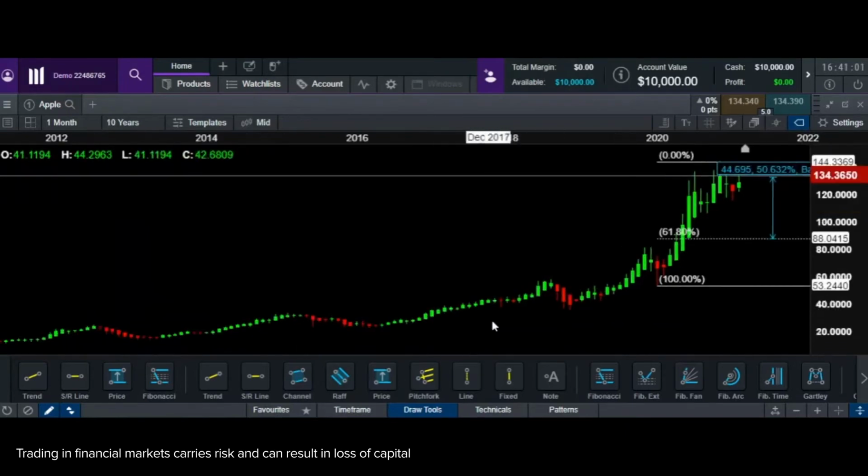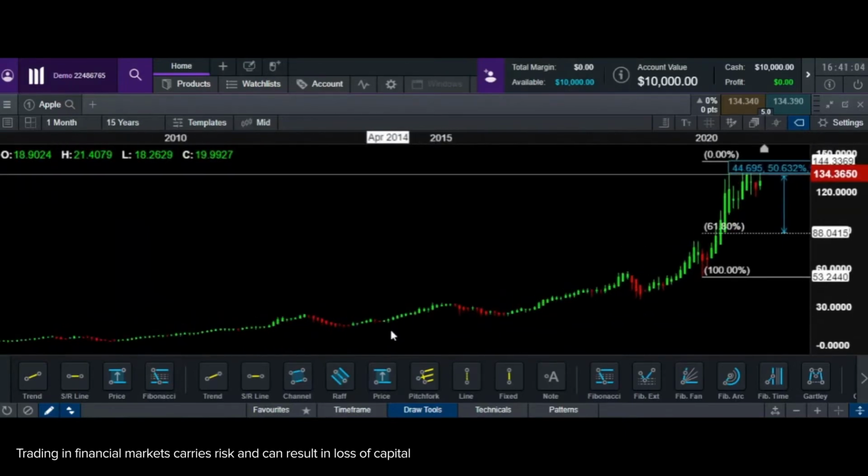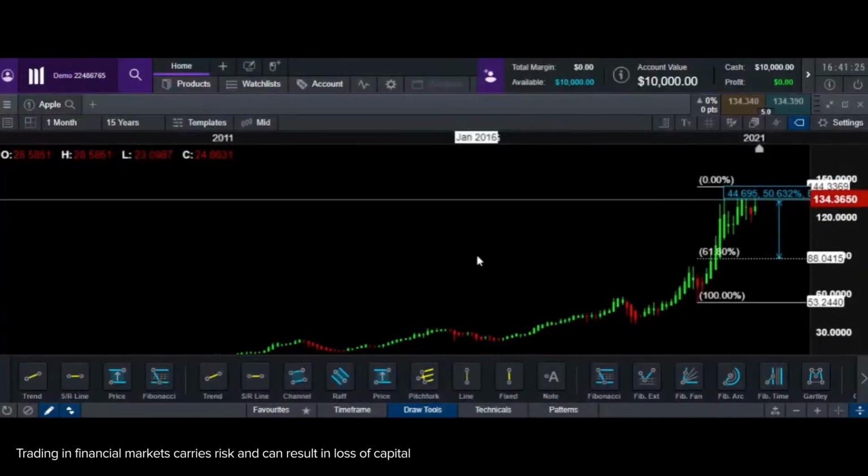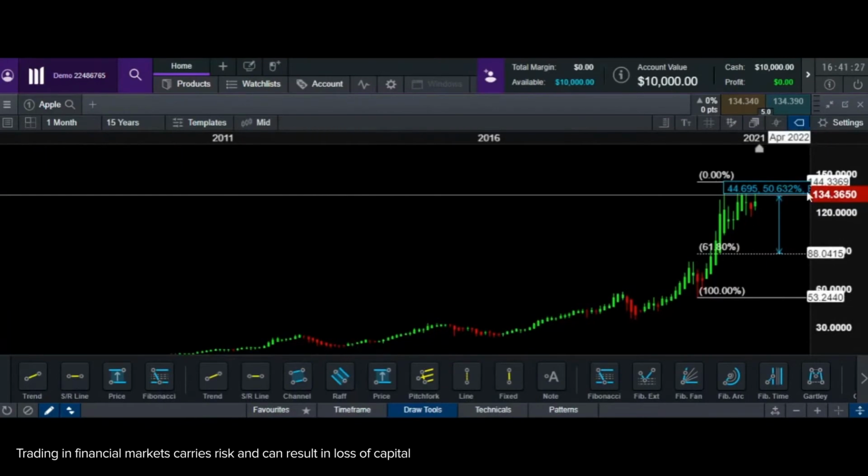And you see these patterns appearing in Apple, especially because Apple is one of the most traded stocks. Apple is one of the stocks that is held by most fund managers. So that is the psychology in the minds of investors. You see there's a rally and then it drops by roughly 61.8% on Fibonacci and then bounces back up. So on that basis, if it has happened in the past, there is a possibility it could continue happening because this is how investor psychology works. And if it does come to 88, it would be a good price to buy.